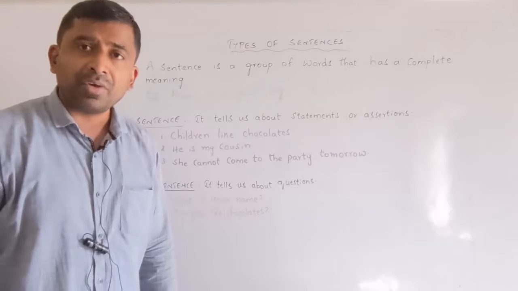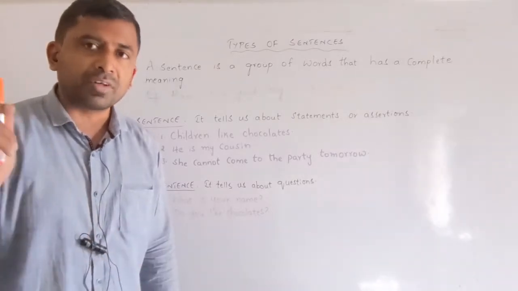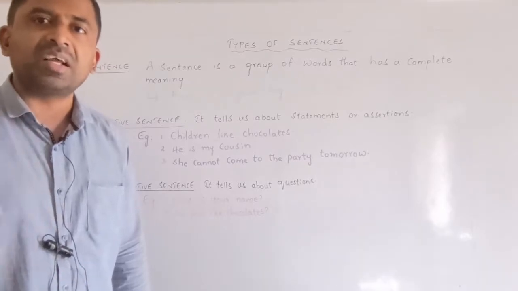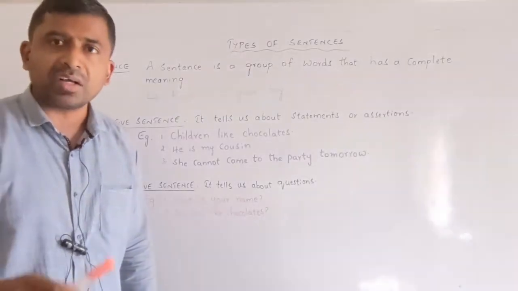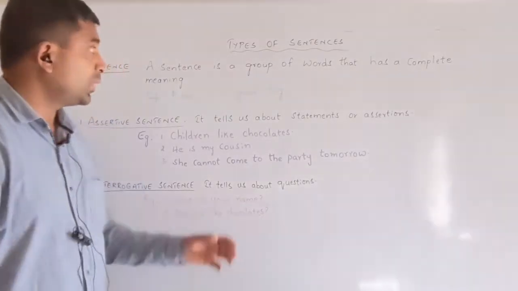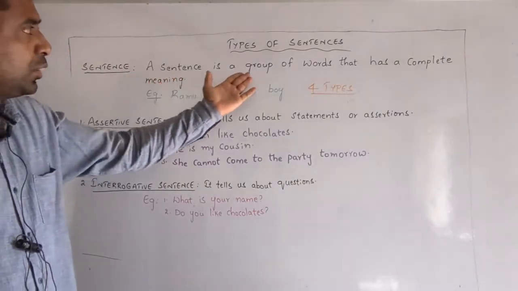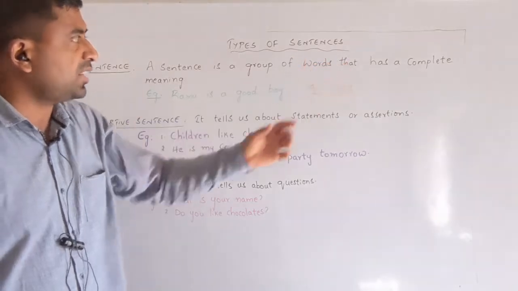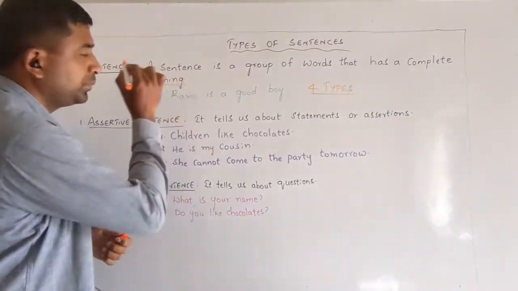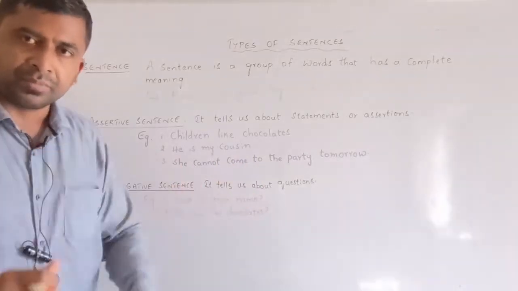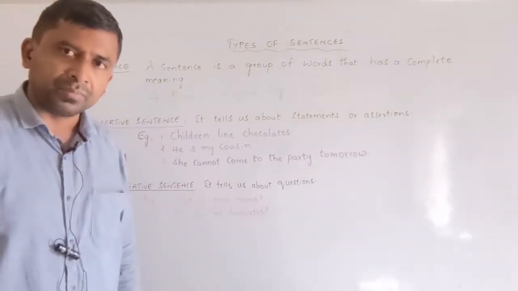Now before we know all about the types of sentences, it is important that we know what a sentence is. How do you define a sentence? A sentence is a group of words that has a complete meaning. Now this is important here. A sentence is a group of words that has a complete meaning.